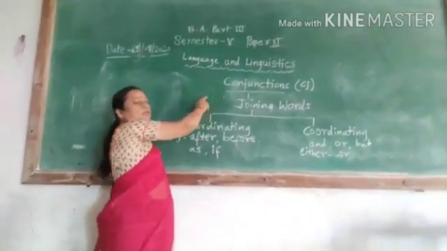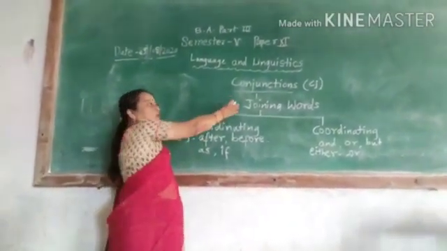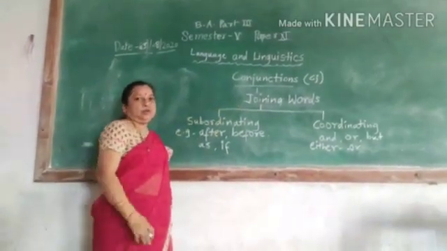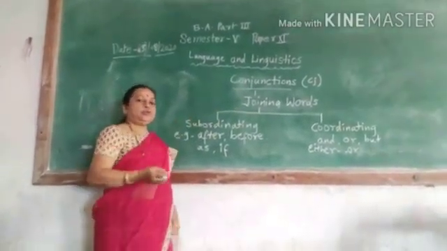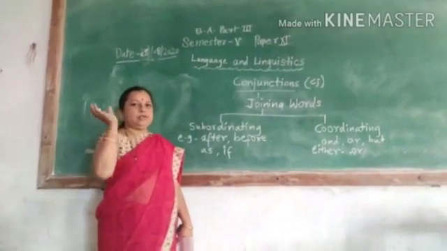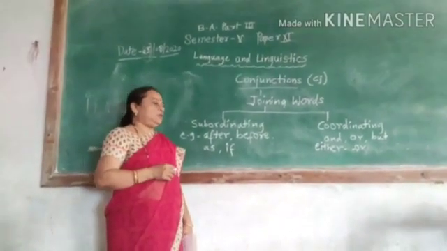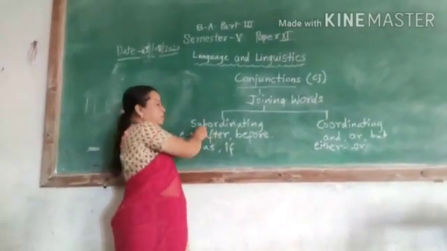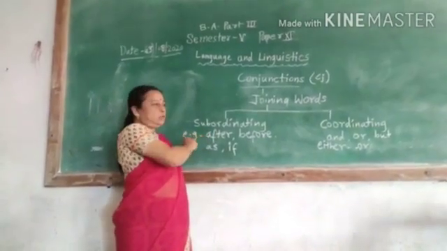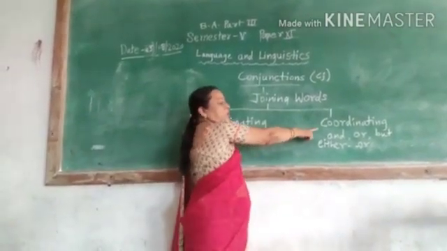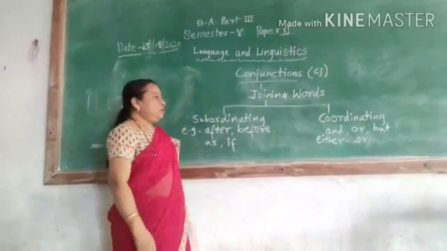What is meant by conjunctions? Conjunctions are the joining words. You can use conjunctions to join two words, phrases or sentences. Now there are two types of conjunctions: subordinating conjunctions and coordinating conjunctions.